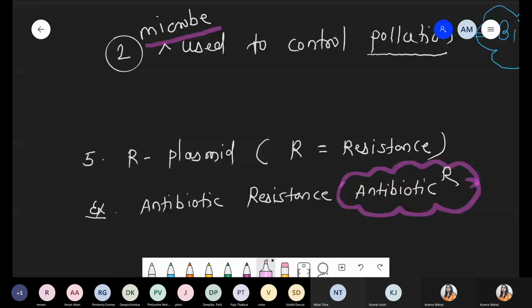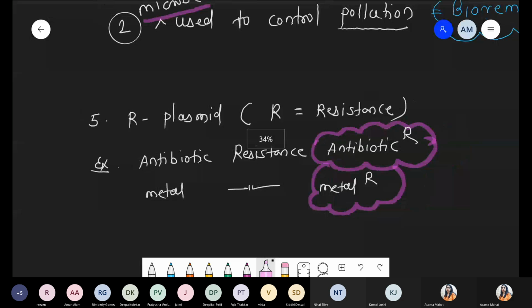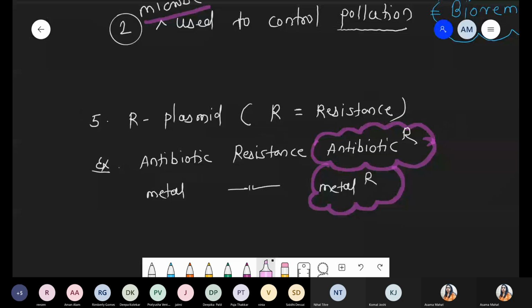Sometimes there is a presence of a metal resistance site on the plasmid, so it is represented by metal R. Metal R means metal resistance site. Sometimes there is a heavy metal resistance site, UV resistance site, etc. So in a few conditions, bacteria have some unique site that can protect from antibiotics, from heavy metals, from harmful UV radiations. Such plasmids are called R plasmids. R is nothing but the resistance factor. Got it? This point is clear, everyone? So this is the fifth point with respect to plasmids.